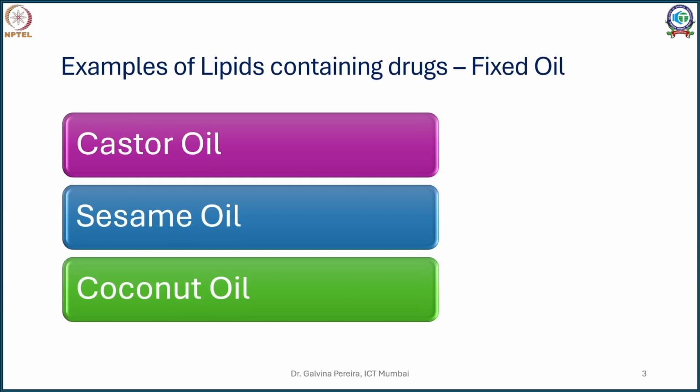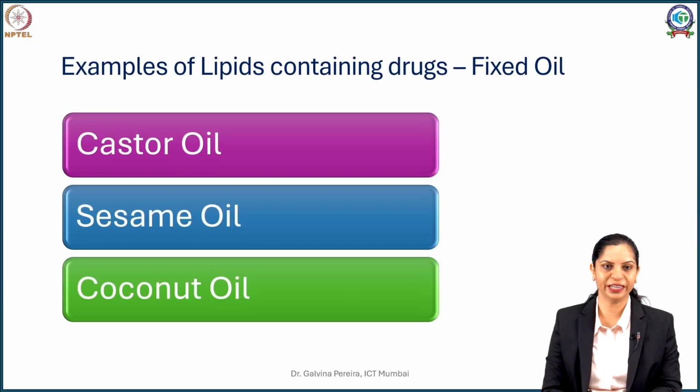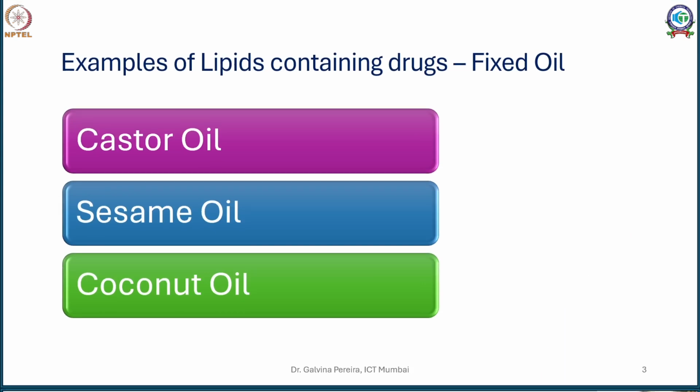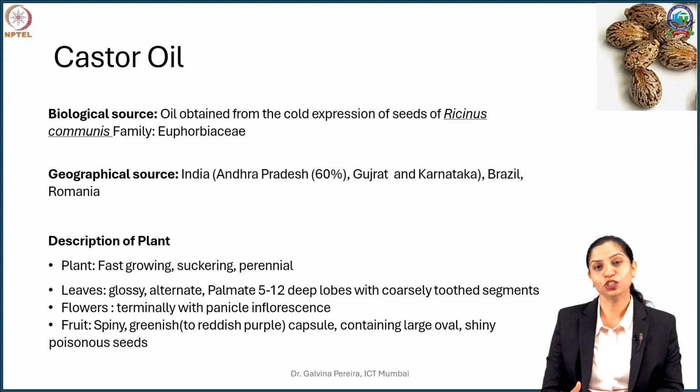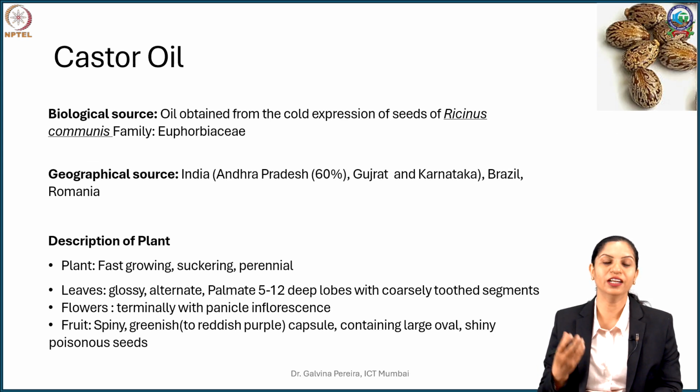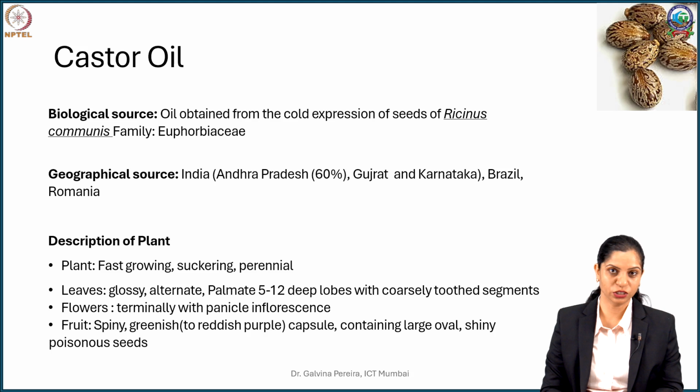Now we will discuss few examples of drug containing fixed oils. In this session we discuss castor oil, sesame oil and coconut oil. Let's start with the castor oil. Now castor oil is something which is abundantly found in India. If you see, you will come across regions in Maharashtra, Gujarat or close to Rajasthan, where castor grows abundantly in the wild. It's also cultivated particularly in Andhra Pradesh, Gujarat, Karnataka, and if you go to see internationally in Brazil and Romania.